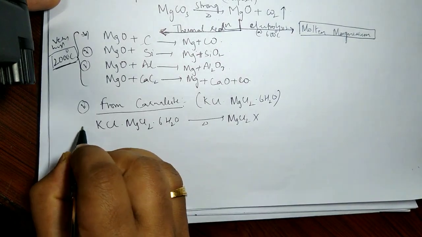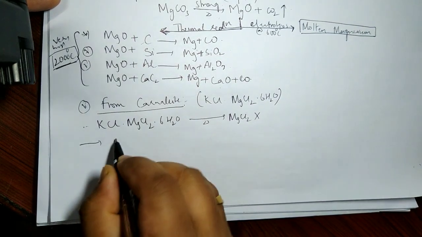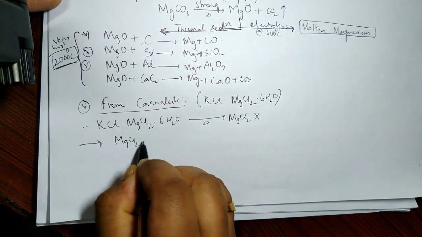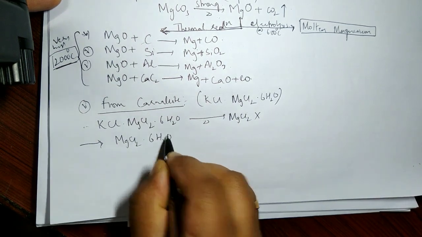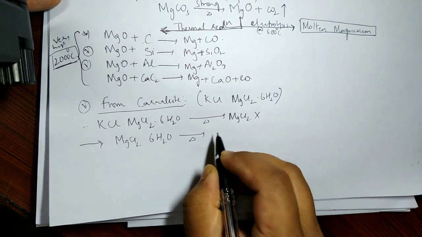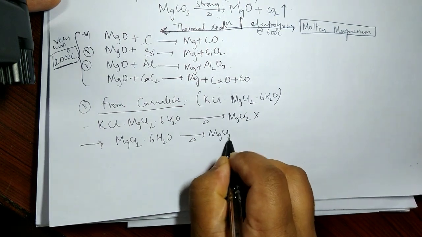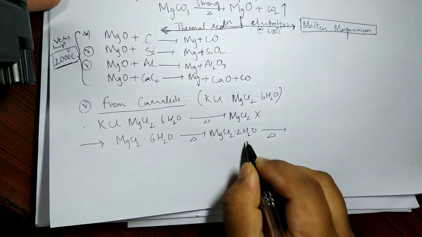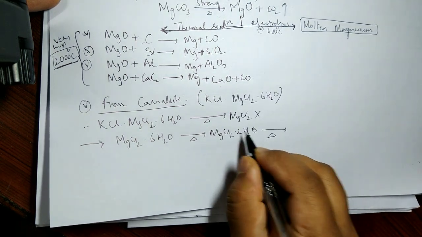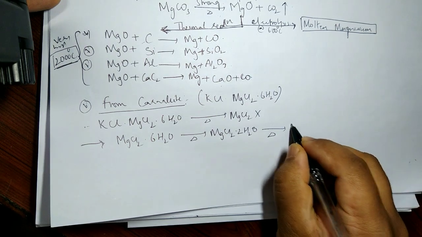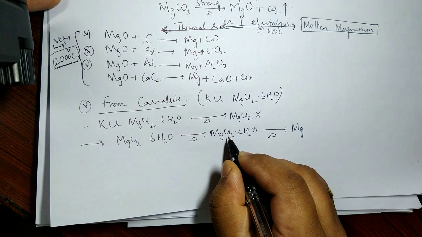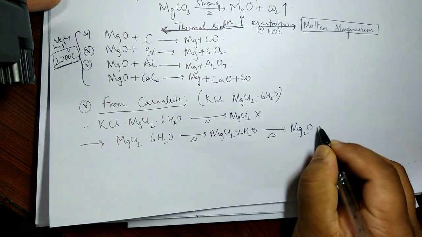What exactly happens is, if I want to get rid of these water molecules, when I heat it, initially it will first convert into MgCl2·2H2O. Now after this, when I heat it further to get rid of these water molecules, I will find the oxygen getting involved in the chemical reaction, and it forms oxychlorides.